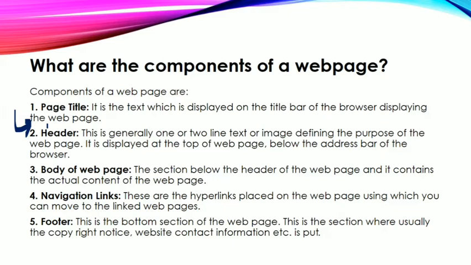Then next we have body of the web page. Body means the remaining portion where we have text, where we have content, that is termed as the body. Then next we have navigation links. Navigation links means all the menus and buttons that we have on our page for moving to the other web pages is termed as navigation link.